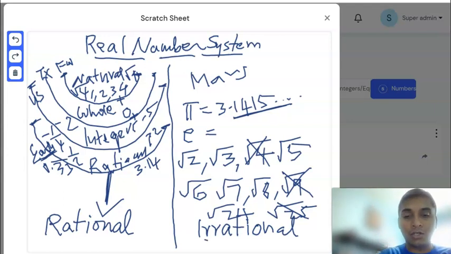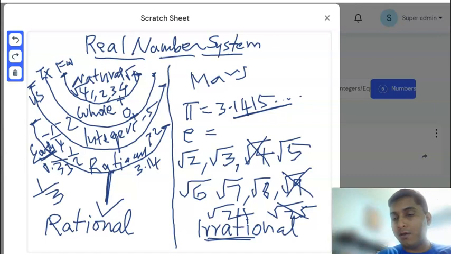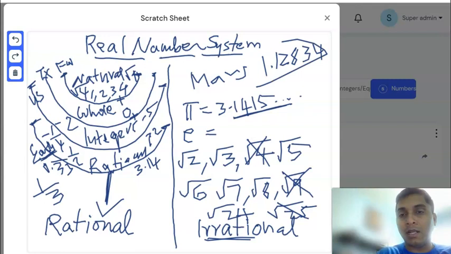Irrational, the word meaning, is that you cannot write that number as the ratio of two numbers. Sometimes students are misunderstood with 1/3. 1/3 is 0.3333, but that's okay. You have written it as the ratio of two numbers, but that's not the case with a number like one of the square roots, like 1.12834 something like that. So this is an irrational number. On the calculator, if you try it, you will get it.